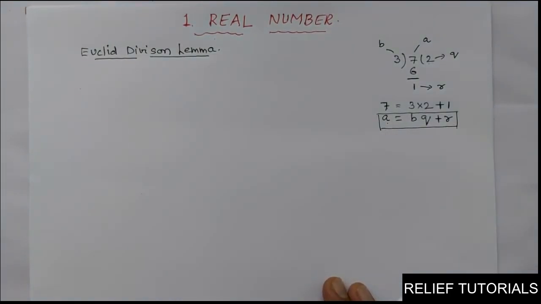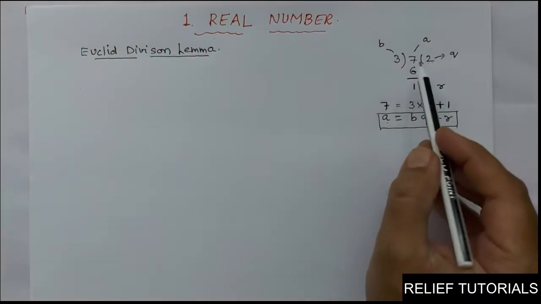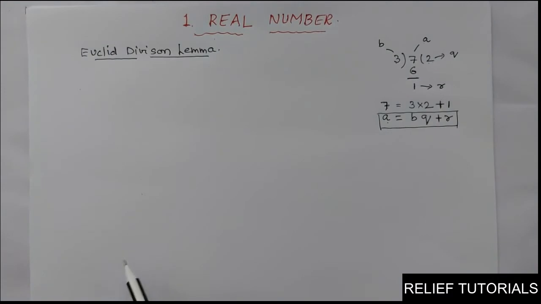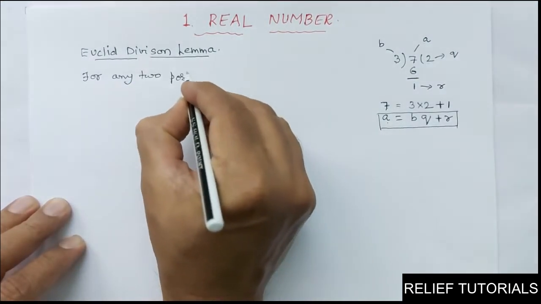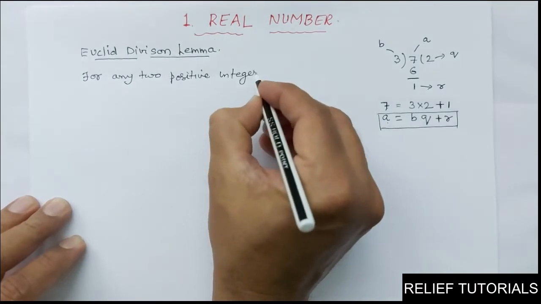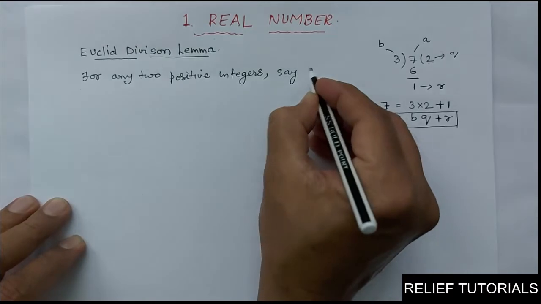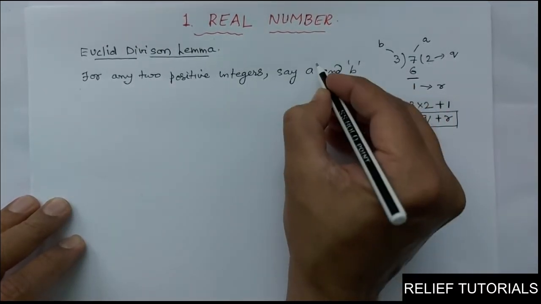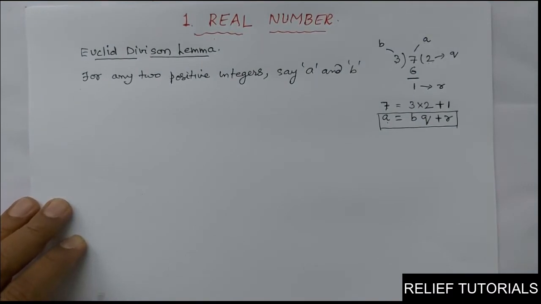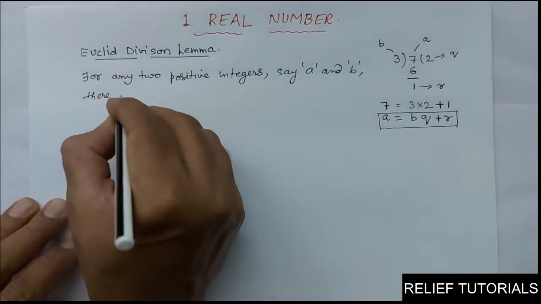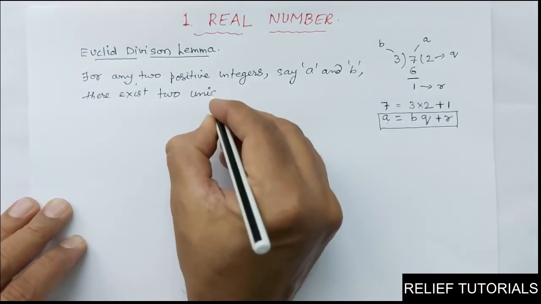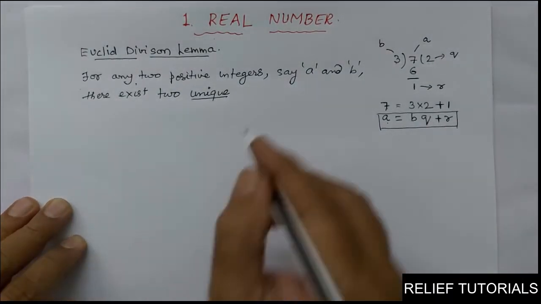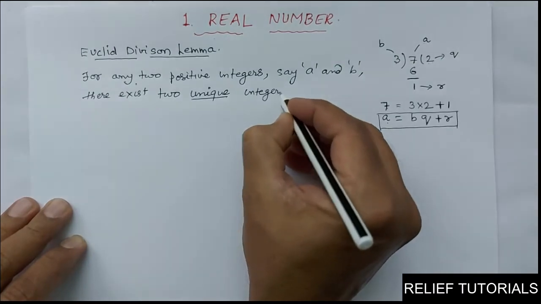Have you got this concept? So what does the lemma say? According to Euclid's division lemma, for any two positive integers, here 7 and 3, that is A and B, there exist two unique integers, Q and R. Unique means one and only one.